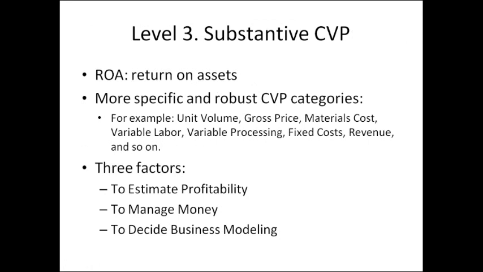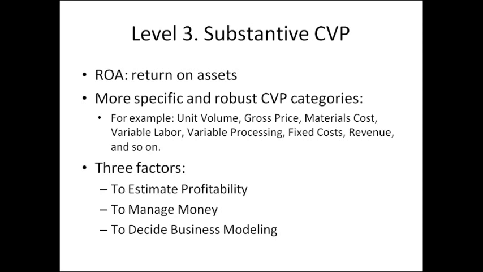The third level of financial knowledge is substantive CVP. In the first step of this level, people need to learn ROA. ROA is return on assets. It means people need to understand how many assets can bring how much profit from business.